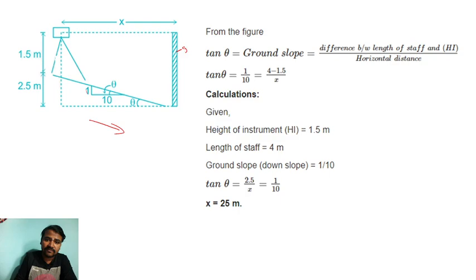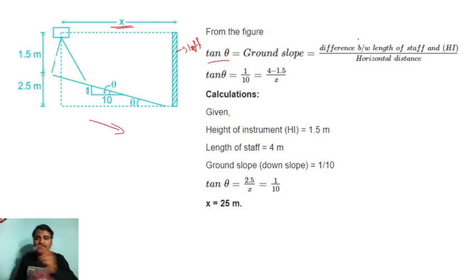So this is the staff, this is the instrument, and this is the staff height, and this is the horizontal distance. X is the horizontal distance we have to find out now. By seeing the figure we can say tan theta is equal to the ground slope, which is equal to the difference between the length of the staff and the height of the instrument.